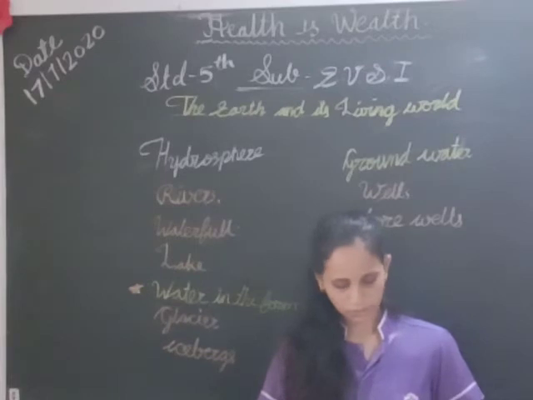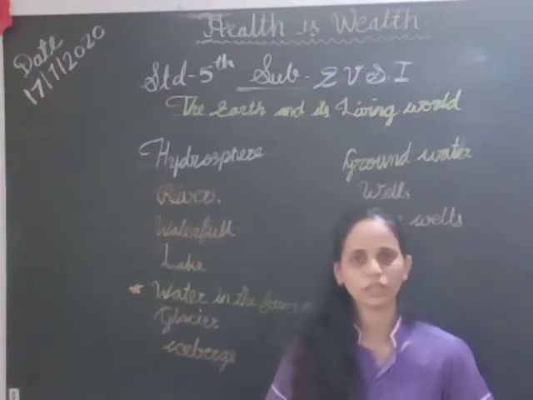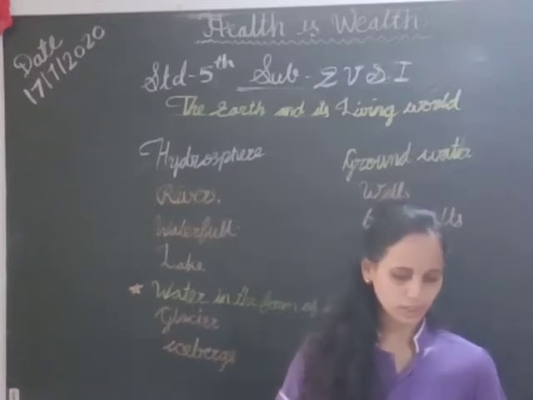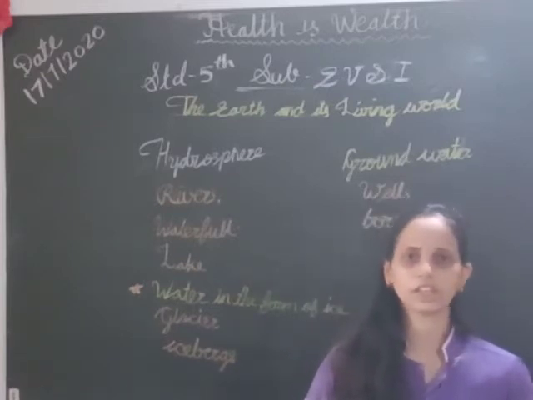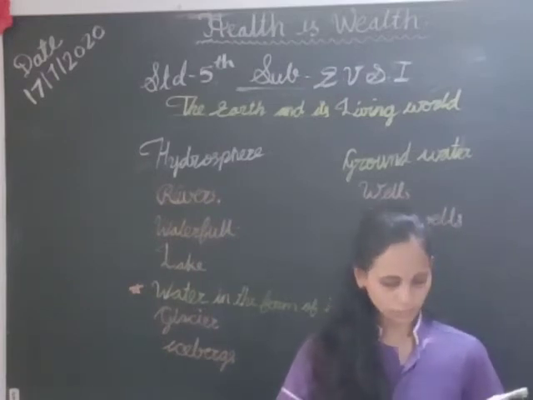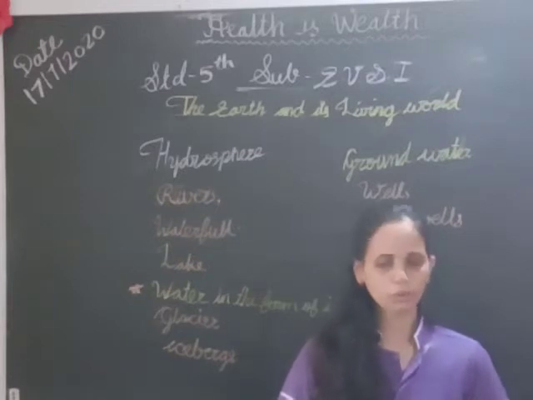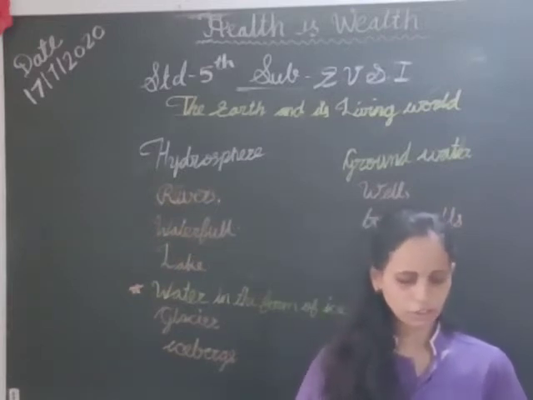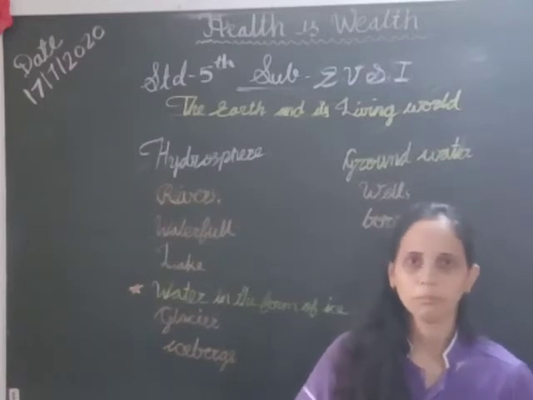Whenever the rills, brooks and streams join each other, from that point the river starts. Rivers which join to make a big river are called tributaries.